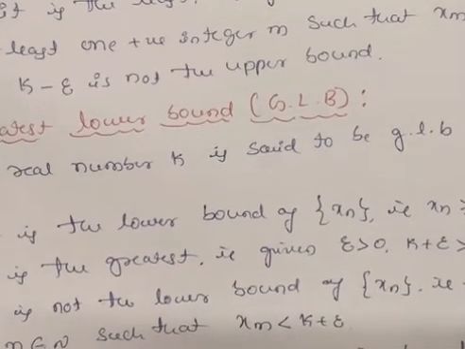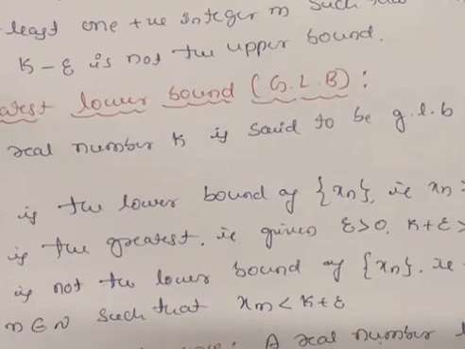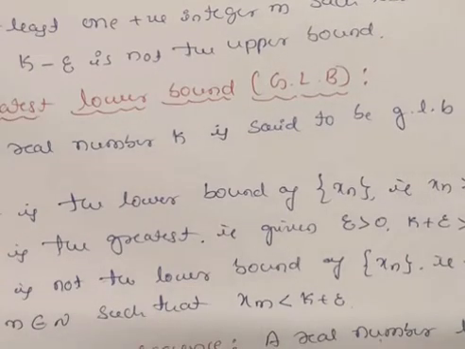That is, there exists at least one m belongs to N such that xm is less than k plus epsilon.